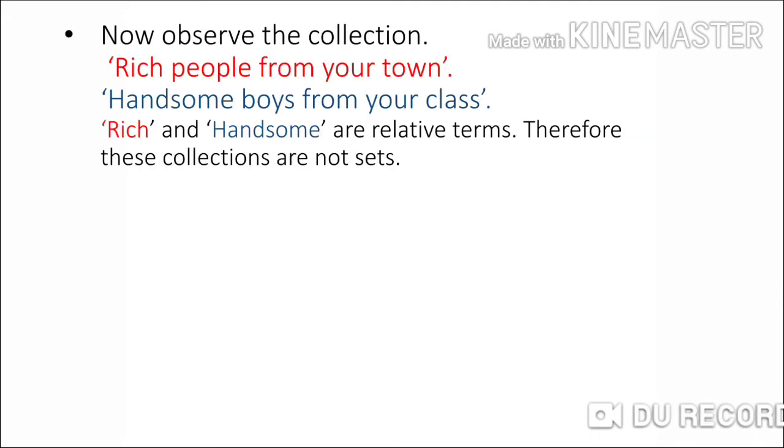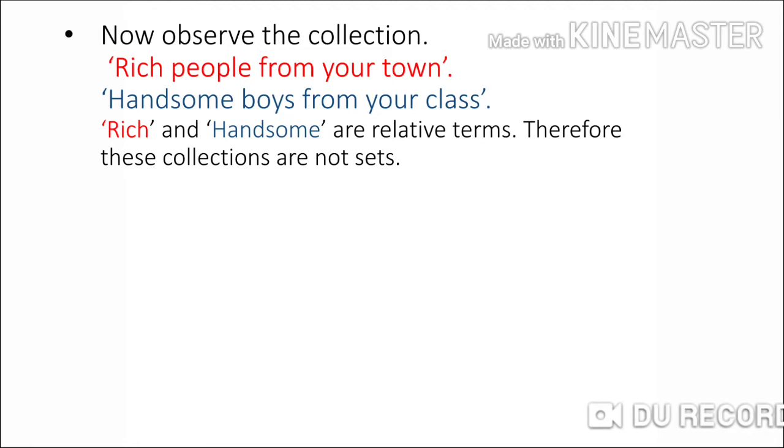Now, let's see what is meant by well-defined or distinct. Let's take an example: the numbers from 1 to 10. We can clearly list the numbers from 1 to 10: 1, 2, 3, 4, 5, 6, 7, 8, 9, 10. That means these numbers are clearly mentioned, they are well defined or they are distinct.